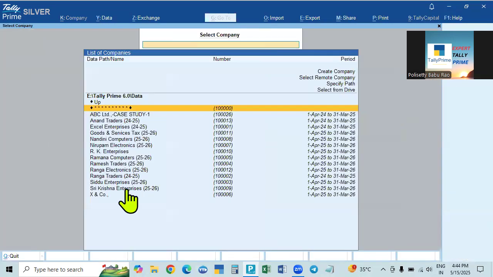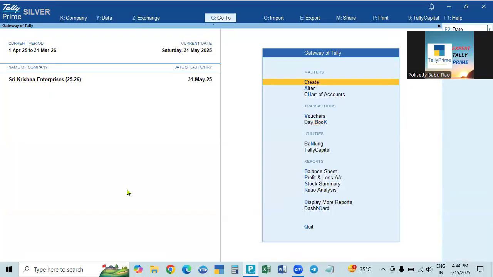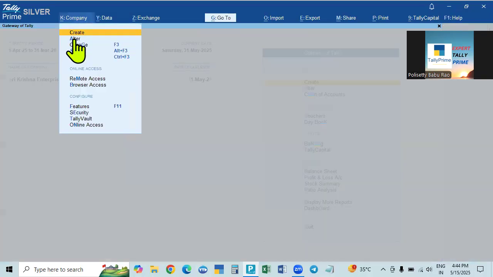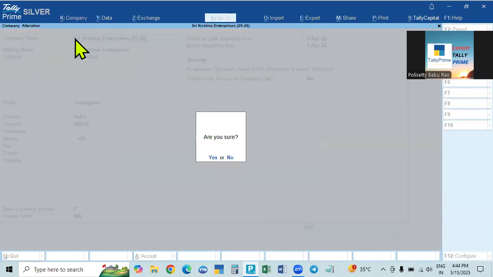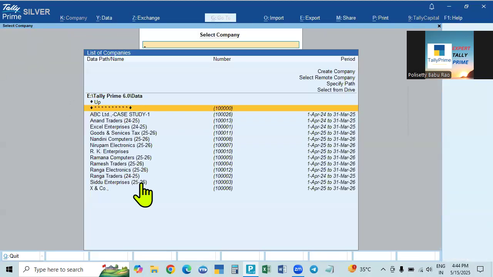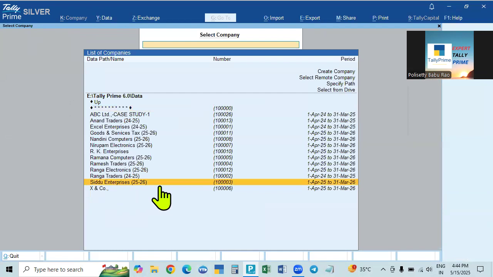And this company itself is deleted. See here, this company is deleted by mistake. Go to Alt D. The company is deleted. You see now the company is deleted, as well as X and Co. Some entries are also deleted. Some error entries give some trouble, some corruption, because the data is corrupted in a company.